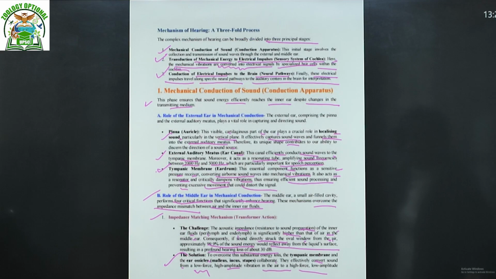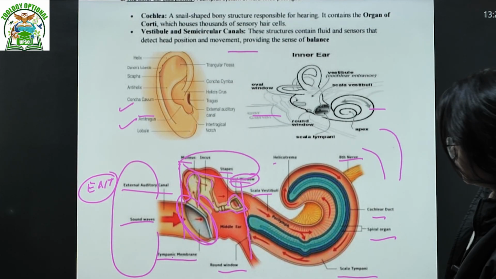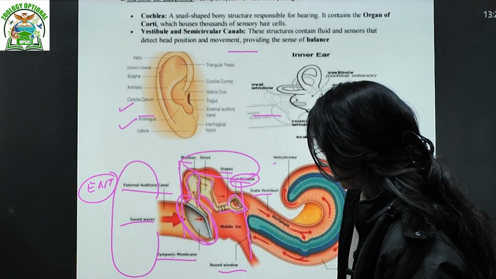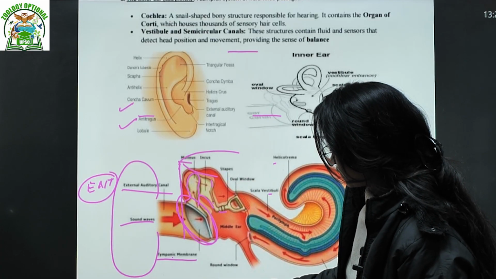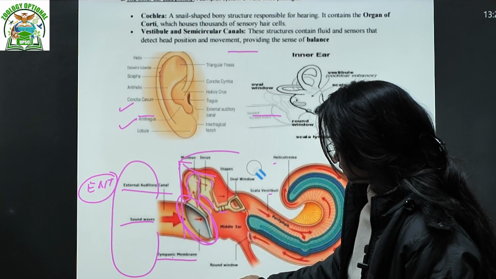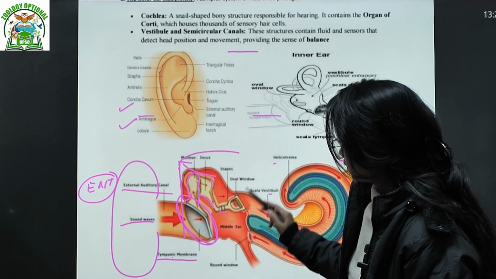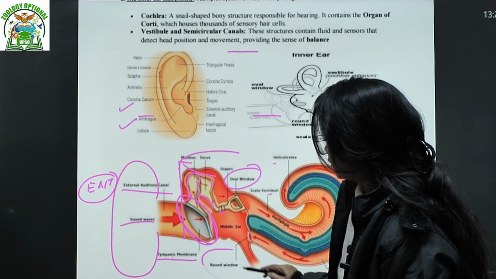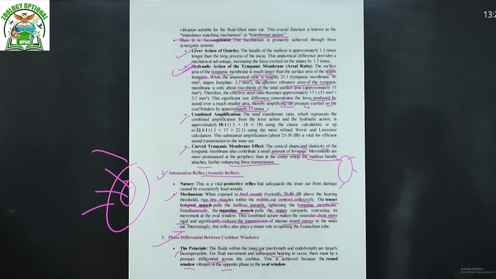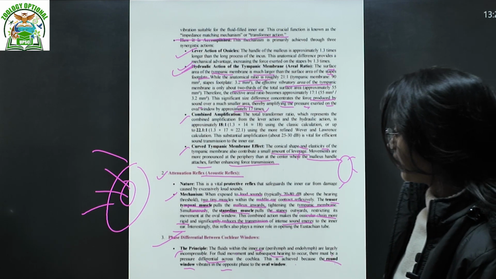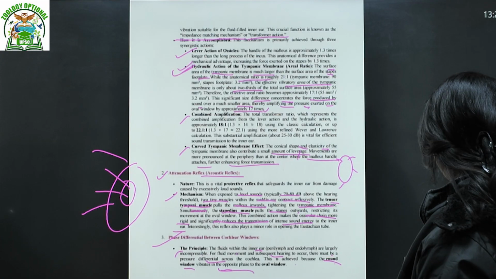Where is the round window? This is your oval window. Wait a minute, I will show you. This is your oval window, right? And this is your round window. So there is a difference between the round window and the oval window: as mentioned, the round window vibrates in the opposite phase to the oval window.